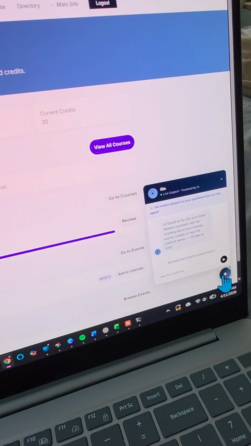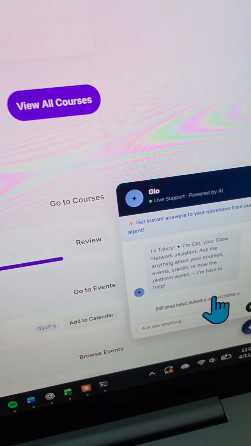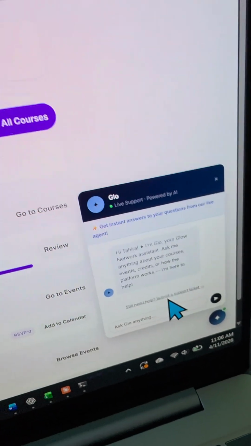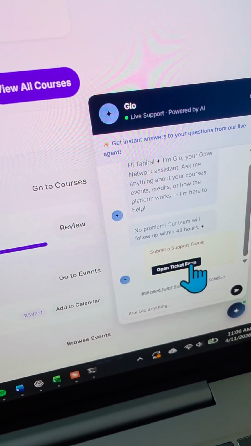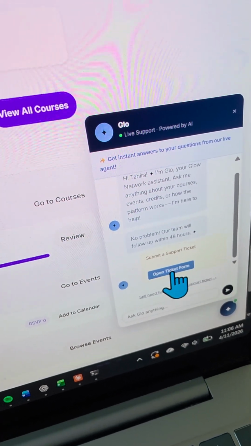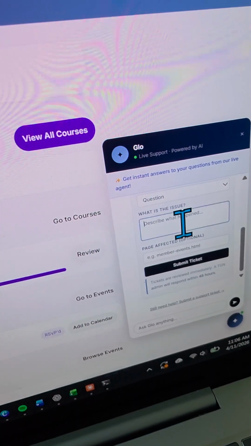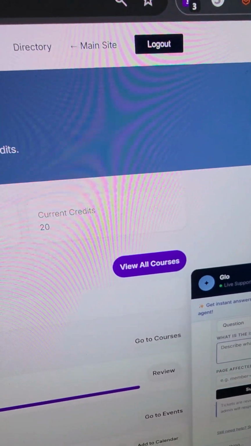So down here, we have a chatbot. And in this chat, this is our virtual assistant. Her name is Glow. Well, Glow Network, Glow, right? So in this chat, what you can do is you can create a support ticket. And you can ask it any questions, of course, but for this demonstration, I want to open a support ticket. So I'm just going to type a question here, and then I'm going to ask it why I can't see notifications on my main page.